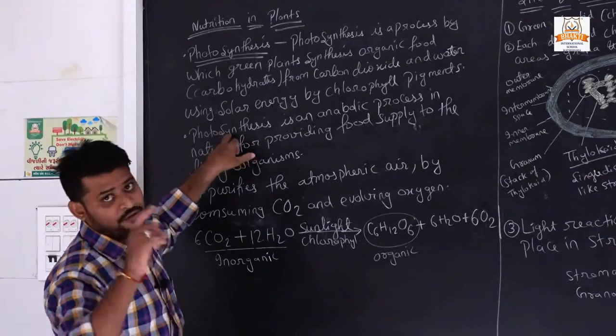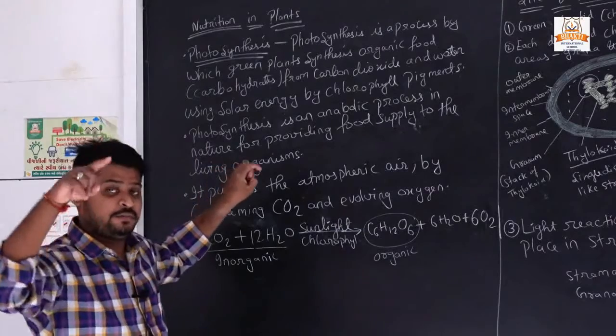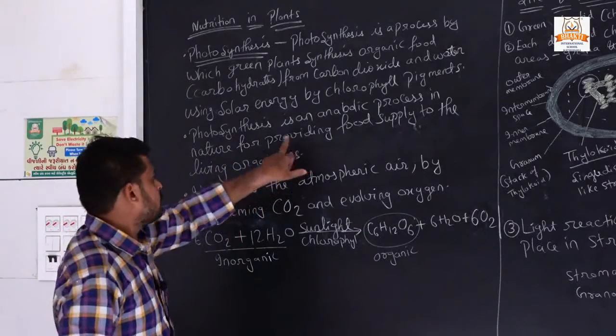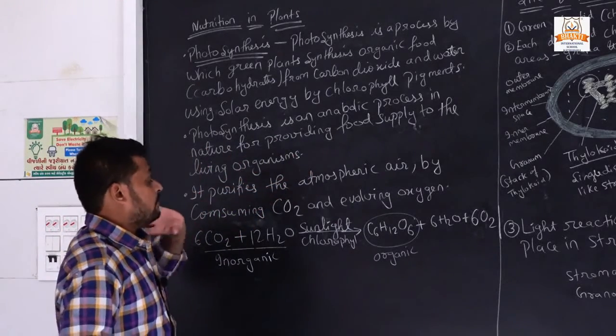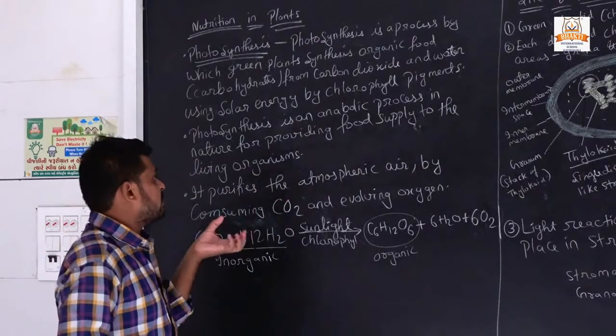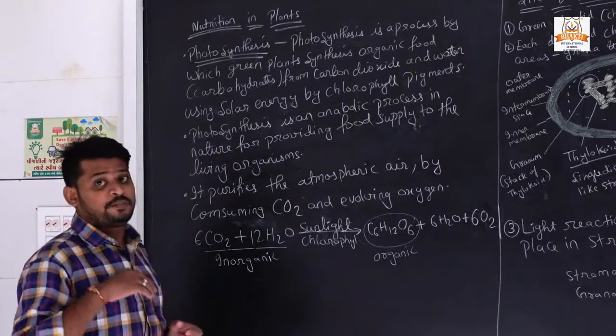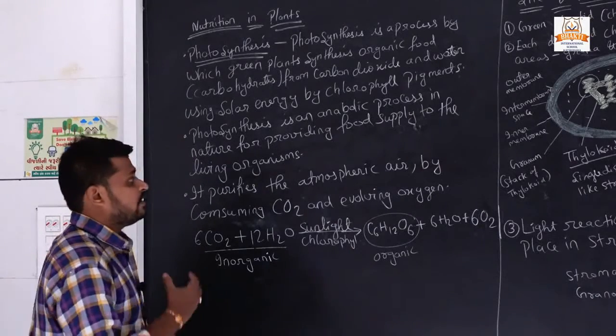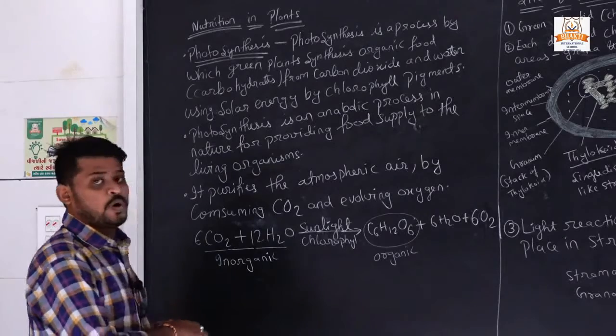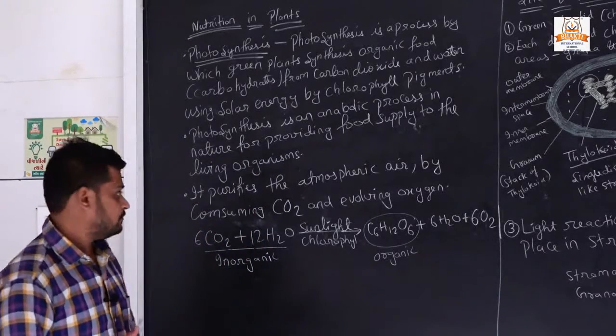Photosynthesis is an anabolic process in metabolism, and by this process it provides food in nature to all living organisms.